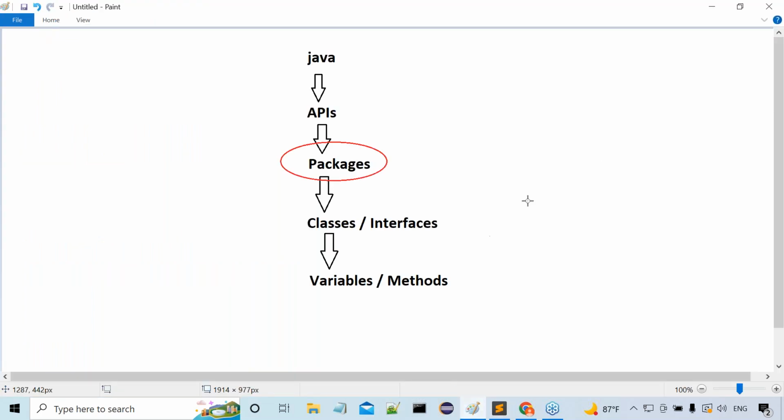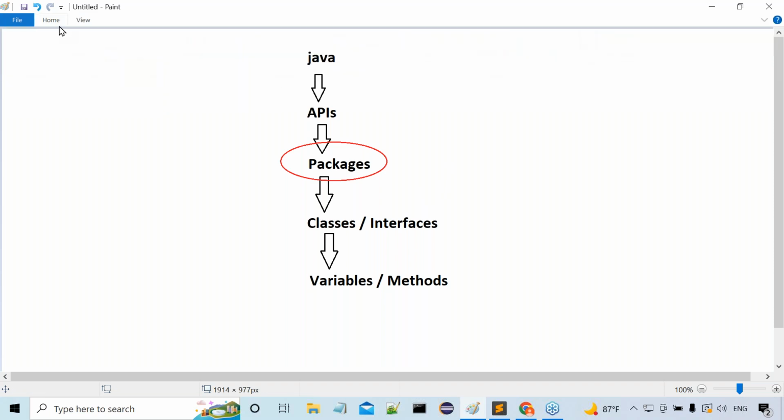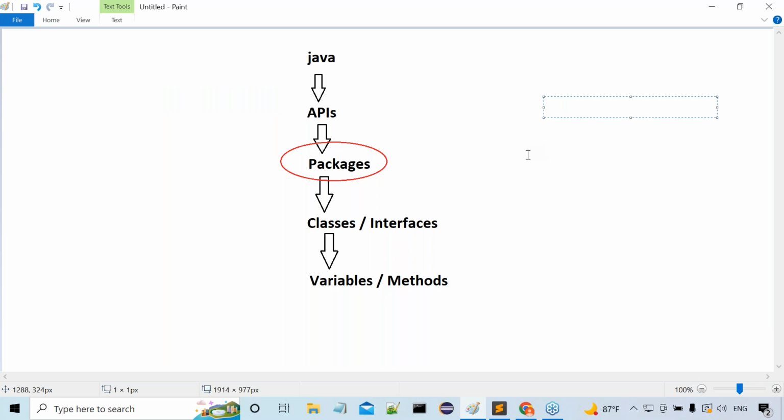Everybody has to understand this point now. Package is a collection of classes and interfaces. Now my requirement is I want to perform IO operations. What is this IO? Input and output operations. I want to perform input and output operations.